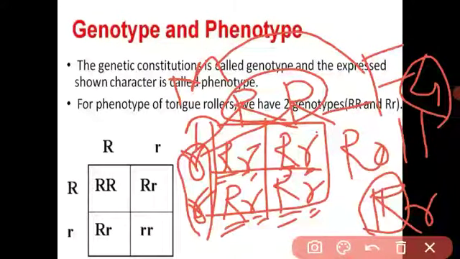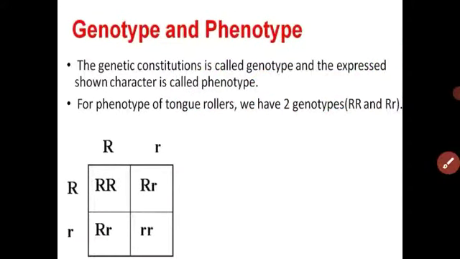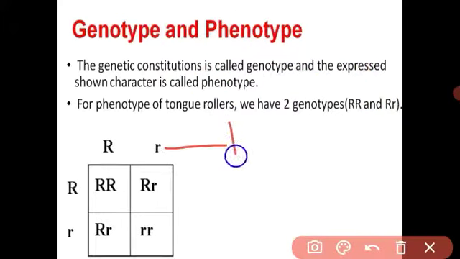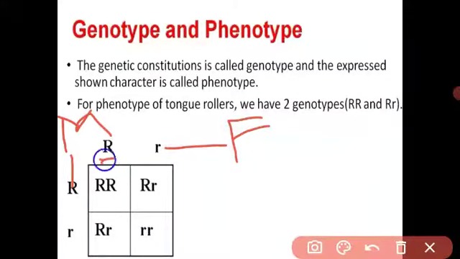Got it? In the next generation, what happened? In the next generation, both father and mother can roll their tongue. Why? Because both genes contain the dominant allele.